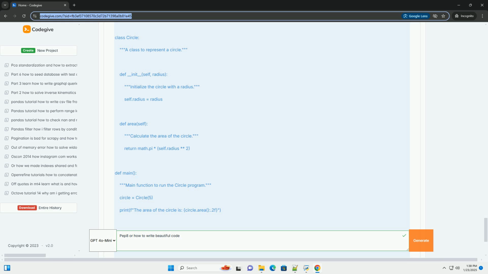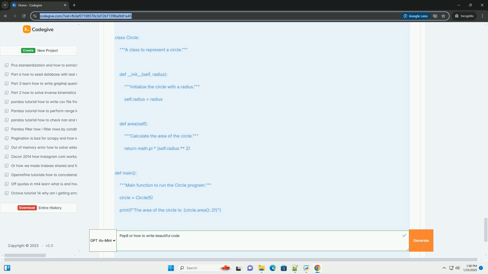3. Imports. Imports should usually be on separate lines. Group imports in the following order: standard library imports, related third-party imports, and local application/library specific imports.